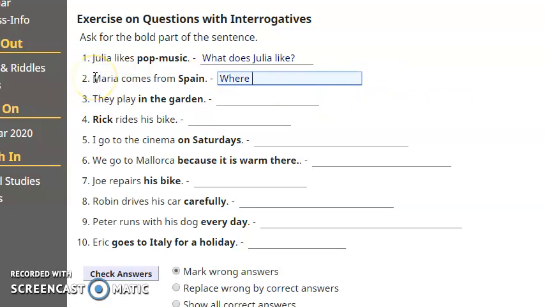Do you remember do or does? Does. Subject, Maria. Infinitive. In the sentence, I have the verb infinitive, no S. Come. I also need other elements, for example, from.